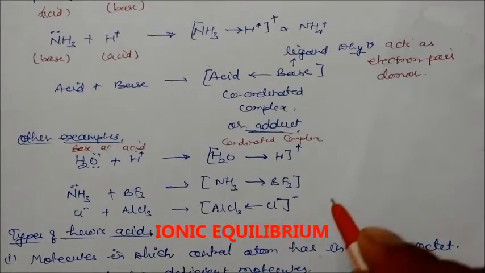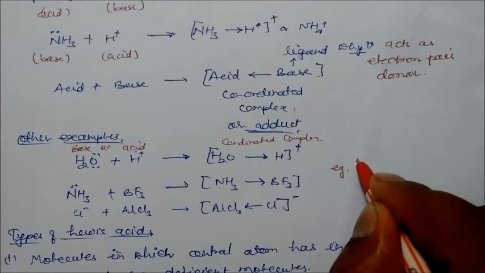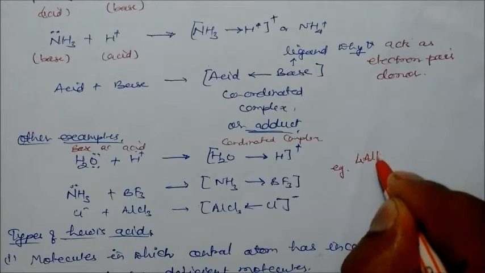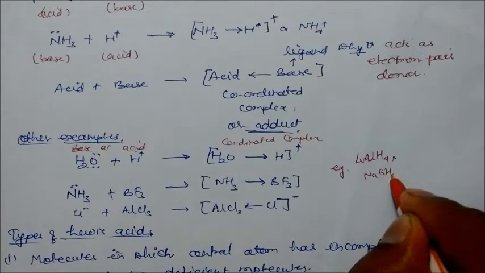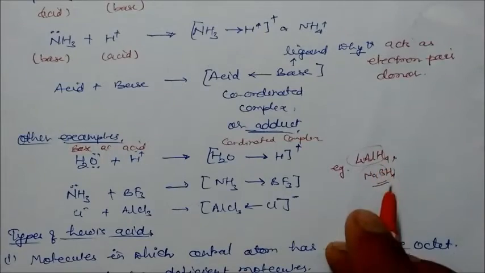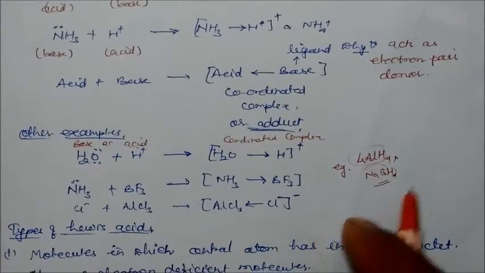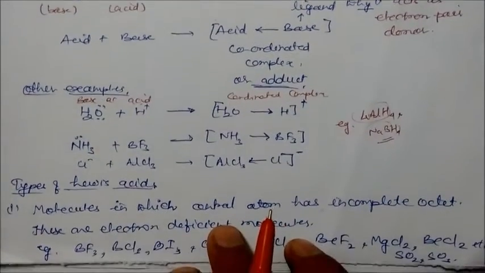Likewise we have some other examples, like lithium aluminum hydride, and compounds like NaBH4. So this is also a coordinate complex compound that you will study mostly in organic chemistry. These two compounds are very good reducing agents.